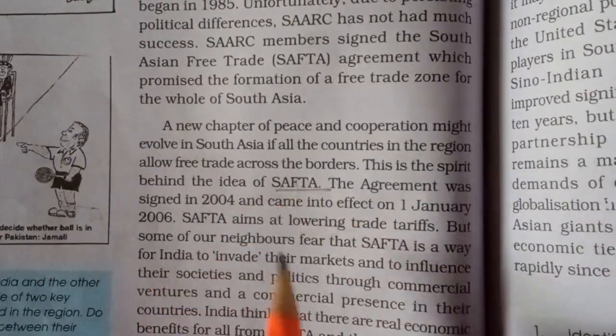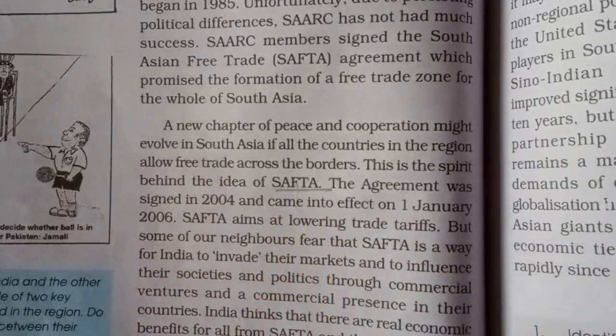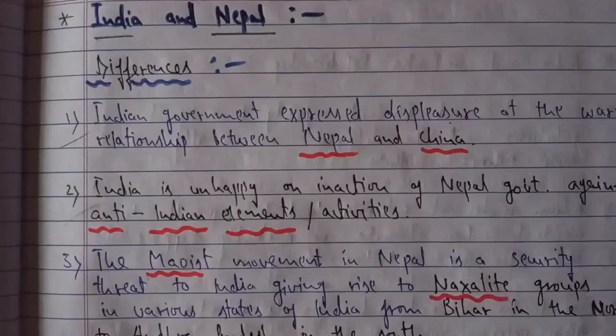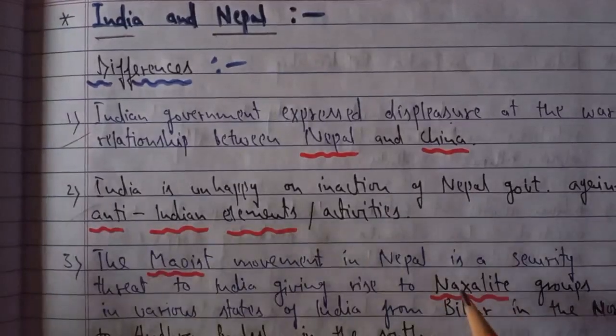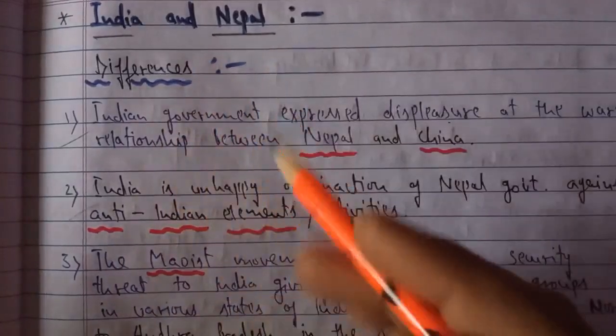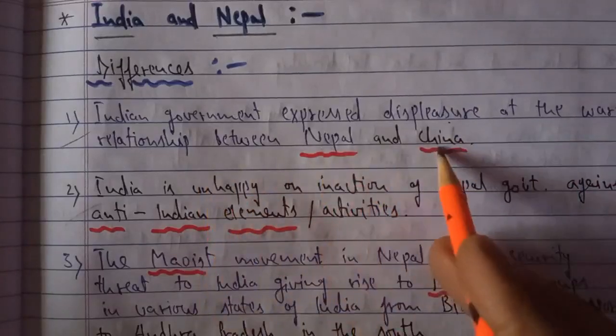Under this only we saw SAFTA, the South Asian Free Trade Agreement, which is a part of this SAARC. So we had seen all this. Quickly revising the topics which we had covered today, we talked about the differences and areas of cooperation between India and Nepal. The Indian government expressed displeasure at the warm relationship between Nepal and China.